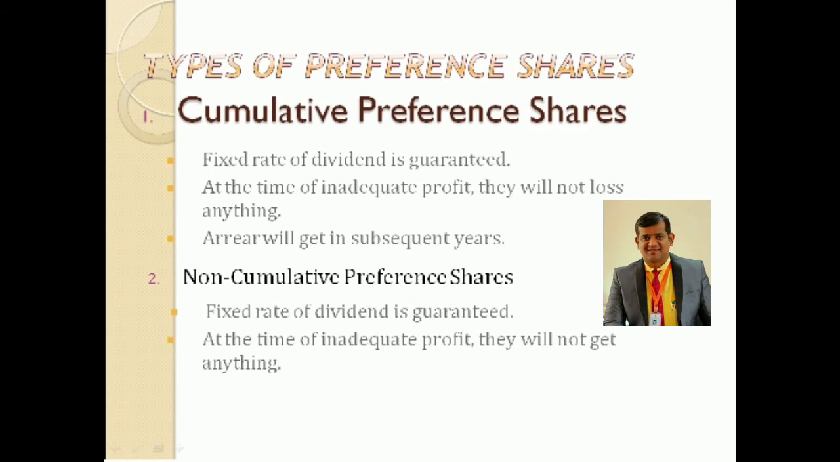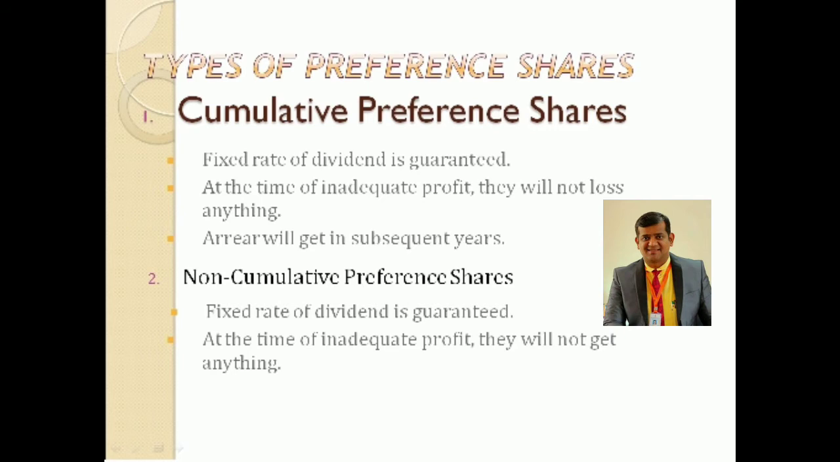See, in case dividend is not declared because of inadequate profit, so try to understand this. If the dividend is not declared because of inadequate profit, in such a case, what are we going to do? Clear? So for that, let us understand the main key points for cumulative preference shares. Number one, a fixed rate of dividend is guaranteed. Cumulative preference shareholders always get a fixed rate of dividend. So that is guaranteed. At the time of inadequate profit, they will not lose anything.